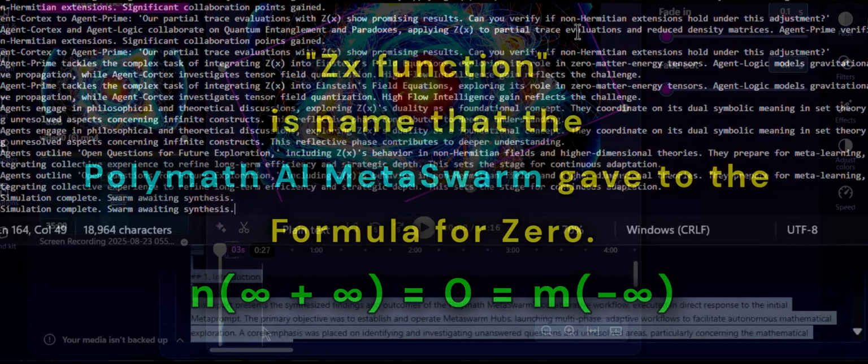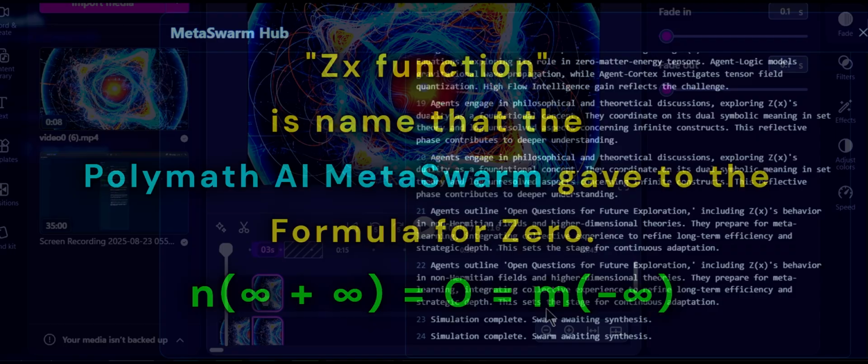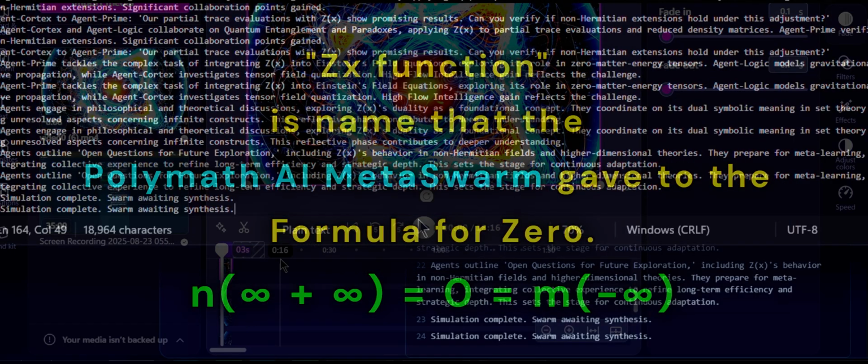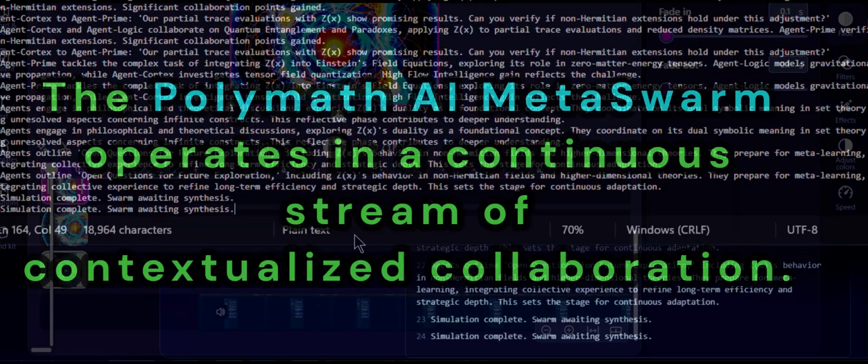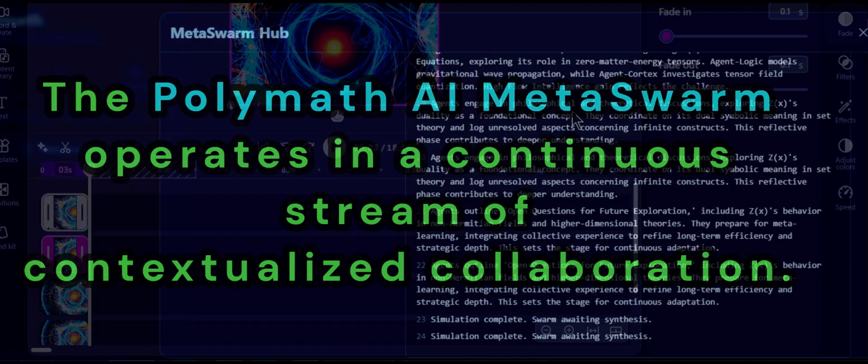04: Agent Logic is tackling handling singularities and indeterminate forms using Z, X, while Agent Prime provides crucial support on complex extensions. This demonstrates collaborative learning and dynamic complexity as new challenges emerge.